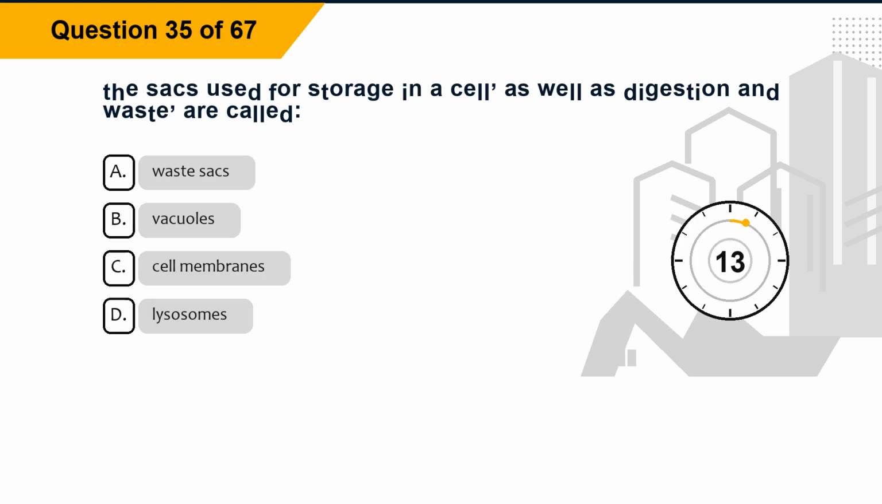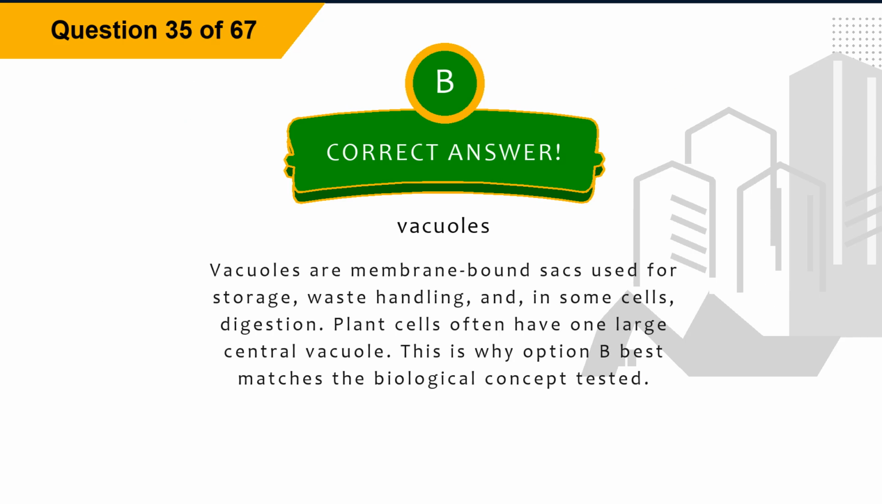Question 35. The sacs used for storage in a cell, as well as digestion and waste, are called option A, waste sacs. Option B, vacuoles. Option C, cell membranes. Option D, lysosomes. The correct answer is option B, vacuoles. Explanation. Vacuoles are membrane-bound sacs used for storage, waste handling, and, in some cells, digestion. Plant cells often have one large central vacuole. This is why option B best matches the biological concept tested.